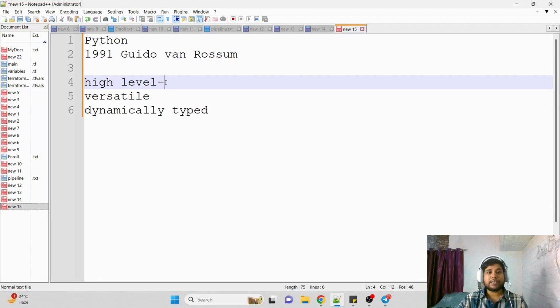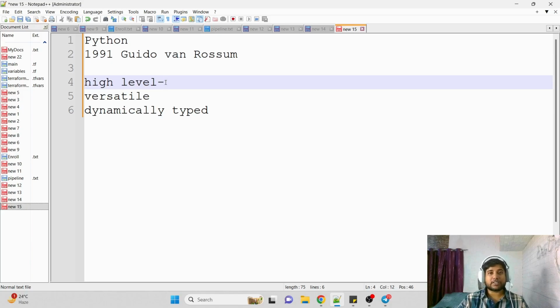Then we have versatile. When we say that Python is versatile, that means Python is not limited to a specific kind of programming. Using Python we can do a lot of things. For example, we can write source code to create a whole application. We can do web development with Python source code. We can do automation. We can do DevOps with Python.